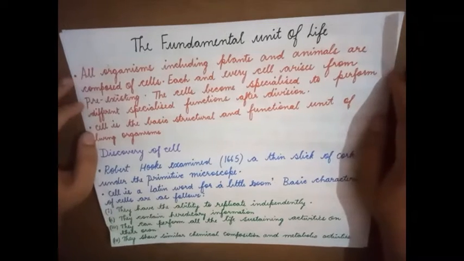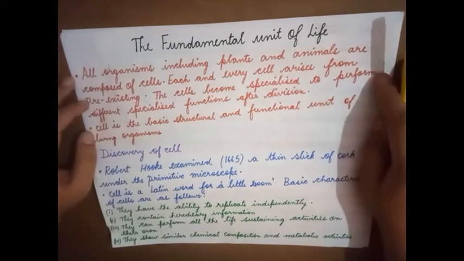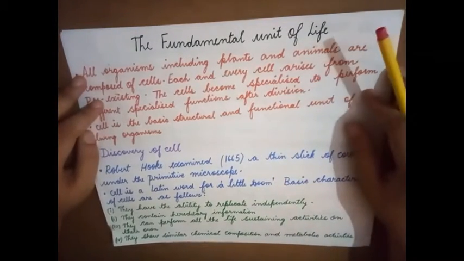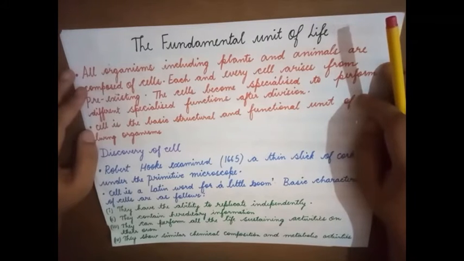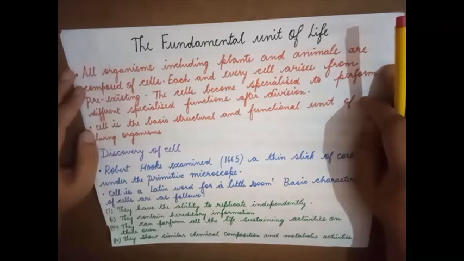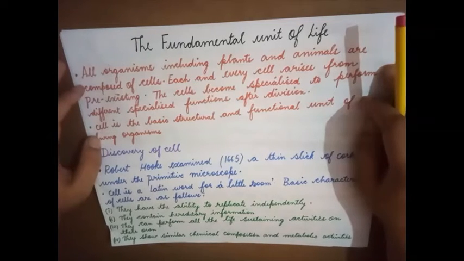Good morning, students. Today we are starting off with a new chapter, chapter number 5, the fundamental unit of life, that is nothing but cell. All organisms, including plants and animals, are composed of cells. We know that every living organism, be it plant or animal, is made up of building blocks or units known as cells. Each and every cell arises from pre-existing cells.